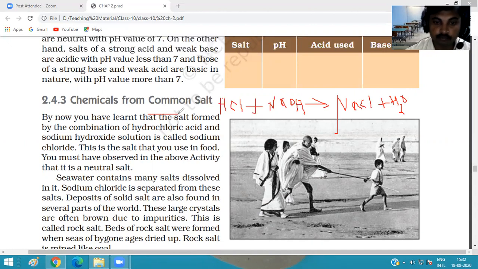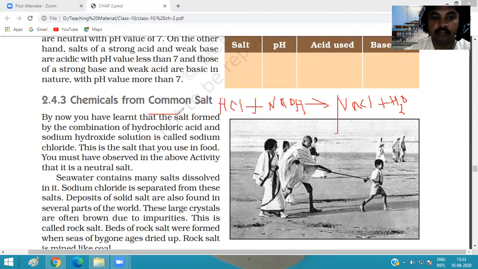Okay. So in nature, normally we get salt from sea water. Sodium chloride salt is obtained from the sea water, and worldwide salt is accumulated or dried and has some impurities also.